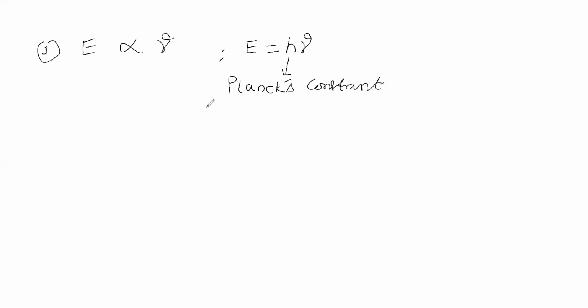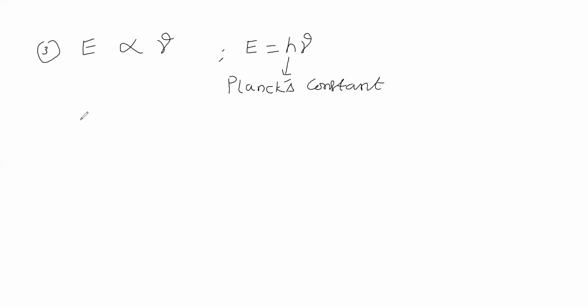Now, energy of radiation is directly proportional to frequency of radiation. Max Planck proposed that the energy of radiation is directly proportional to the frequency of radiation. Then we will introduce a proportionality constant. The proportionality constant is called h. This h is called Planck's constant, in order to honor him.